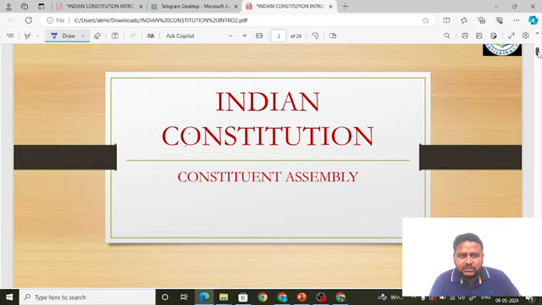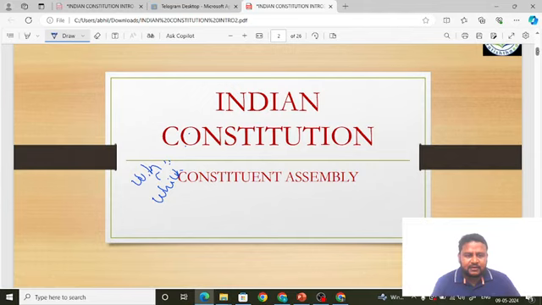But before studying all these topics, we have to know one thing: who framed the constitution. We also have to know which is the body that was involved in the making of the constitution.